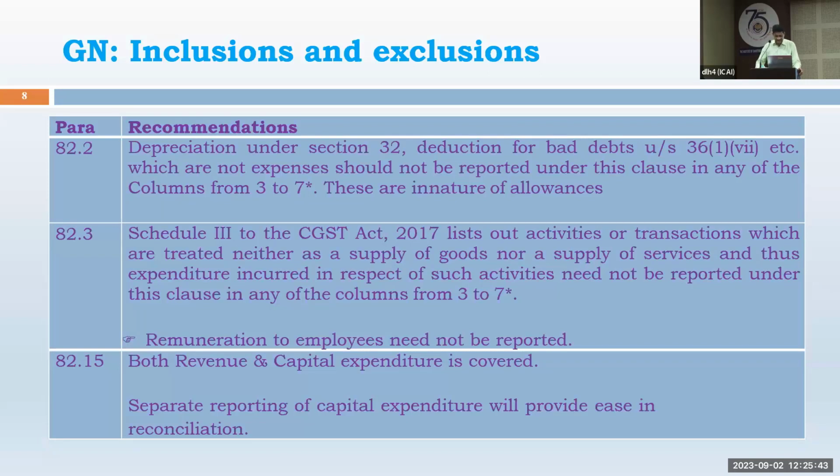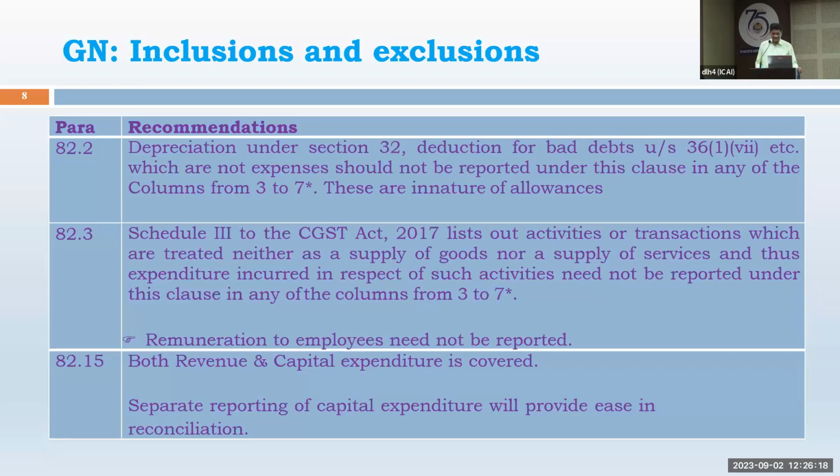Then one more is remuneration, salary and wages and bonus, etc. to employees. In an employer-employee relationship, theoretically the employee is providing service to the employer and the employer is paying salary, so it is a service provided by the employee. But GST law itself says that remuneration given by an employer to an employee is not to be treated as service. That is why it is not to be considered while totaling the expenditure.